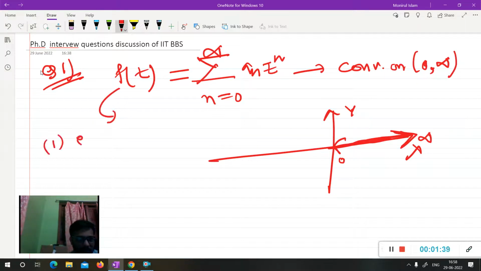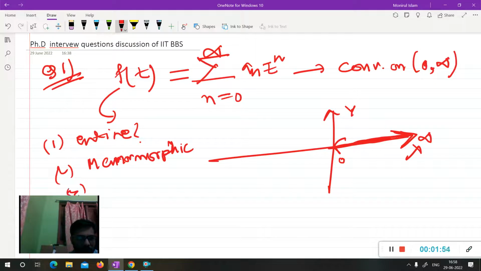Is this function entire, or meromorphic, or such a function does not exist?